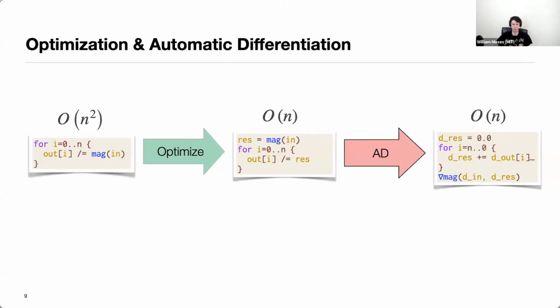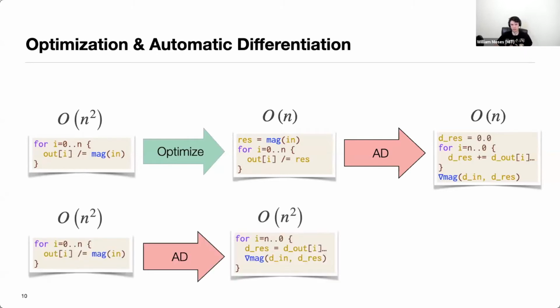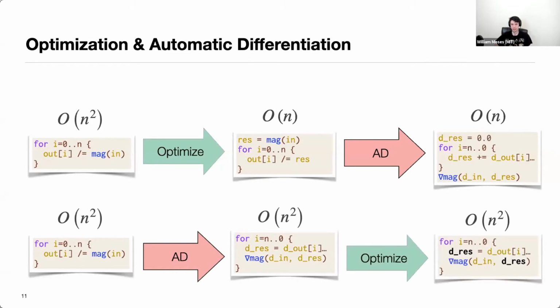However, let's imagine what happens if we did it with a traditional pipeline that all of these existing tools have to use, where they have to run AD prior to any optimization. So first, we have our original code, the O of n squared one, and we run AD on it. And similarly, this mirror of the original code has the gradient of the magnitude function inside the loop, meaning that the reverse pass alone takes O of n squared time to compute. Now we can imagine trying to apply that previous optimization to the gradient magnitude function, but unfortunately we can't move it outside of the loop. The reason for this is that the gradient magnitude function uses a variable defined in the loop, this dres, which prevents it from being loop invariant code motion. And as a consequence, we're stuck with the O of n squared reverse pass.